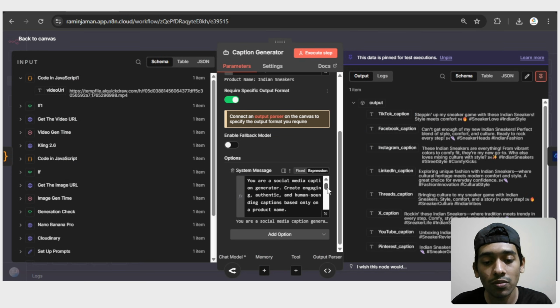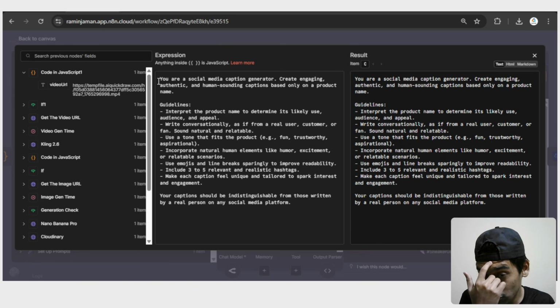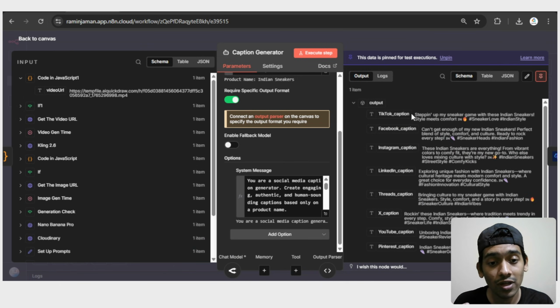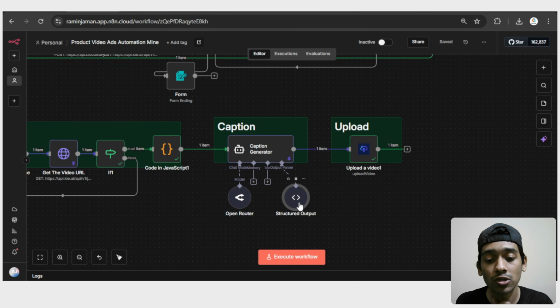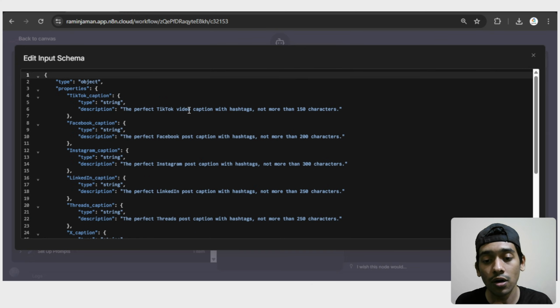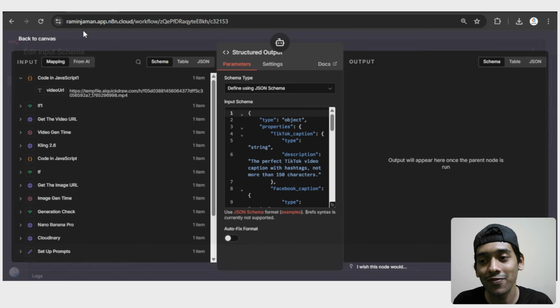I'm actually giving the product name, and here I said what this AI agent really has to do, and based on that it's giving us this kind of output. So you can see all the social media captions are here for that exact product. And here in the place of structured output, I said how it has to give me the captions for different social media platforms. So that's why it's giving me those things.